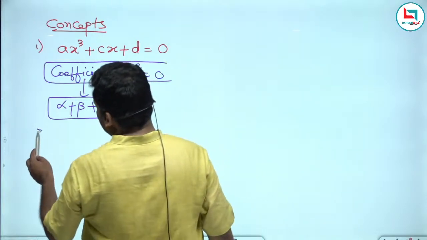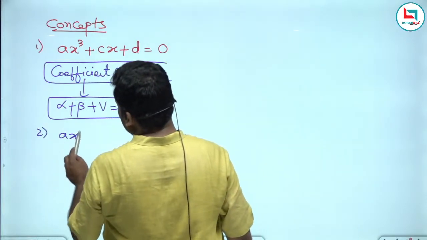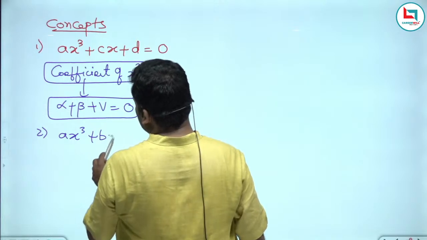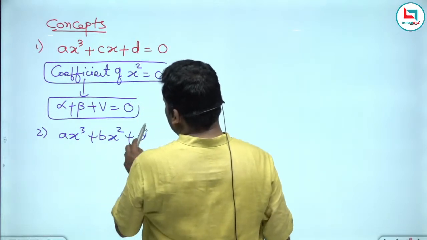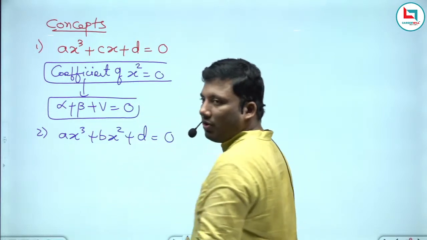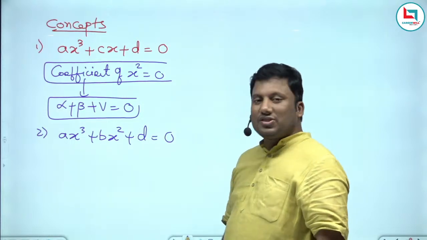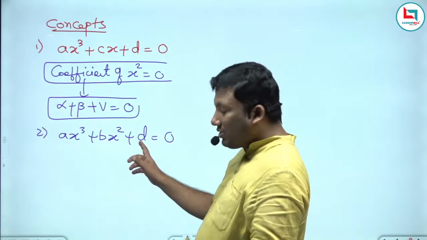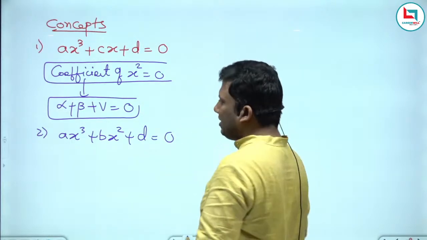Suppose ax cube plus bx square plus d equivalent to 0. What is missing? The coefficient of x is missing.